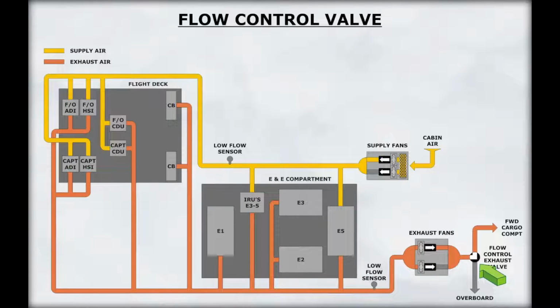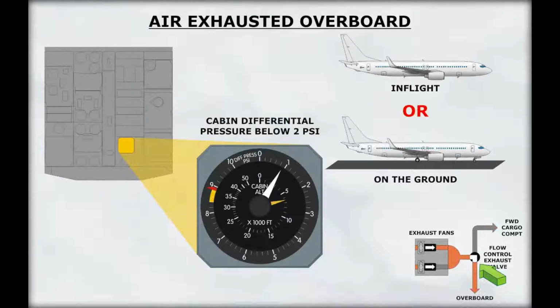Depending on air-ground logic, this air is either exhausted overboard or into the forward cargo compartment. The direction of flow is controlled by the overboard exhaust valve. On the ground or in flight, when cabin differential pressures are below 2 psi, the exhaust fan air is exhausted overboard.